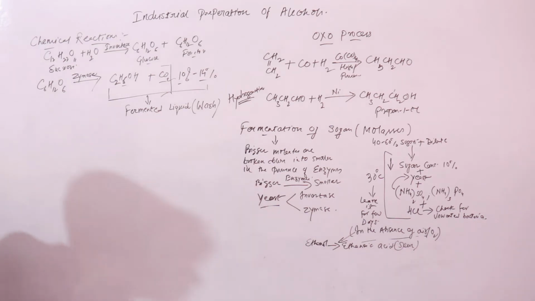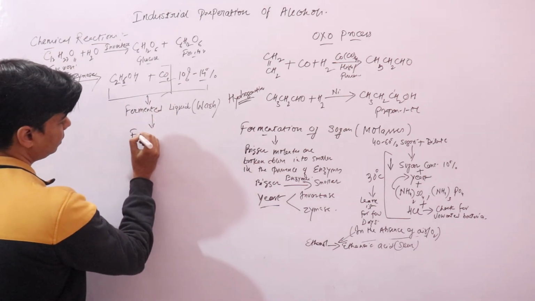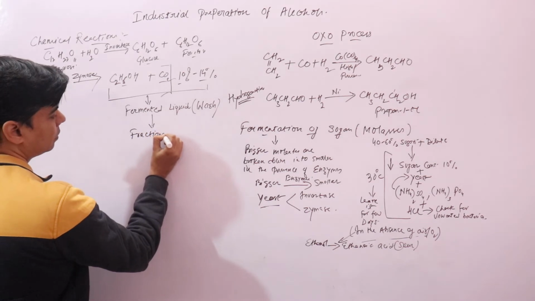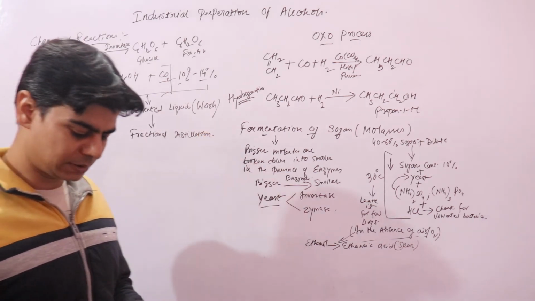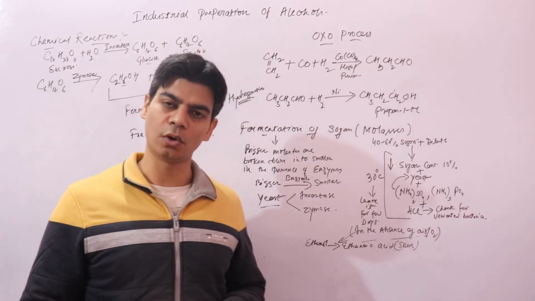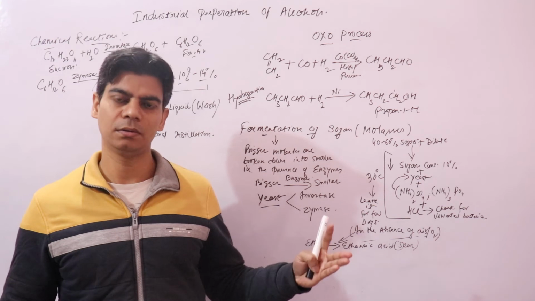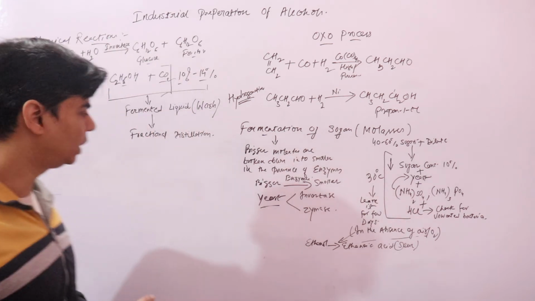Now you have fermented liquid, we call it wash, which will undergo fractional distillation. It is subjected to fractional distillation. If you remember, we have done in physical chemistry about fractional distillation and azeotropes. If you haven't done what is azeotropes, you can look back at the playlist called solutions. There you have a topic azeotropes, and you will understand what is azeotrope.